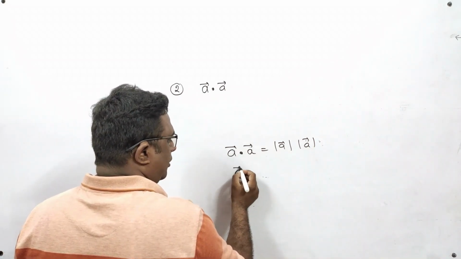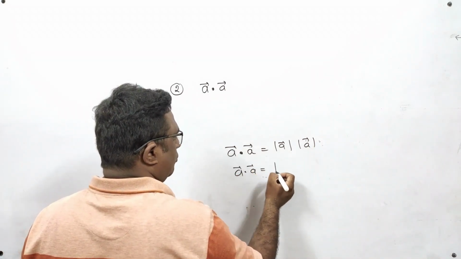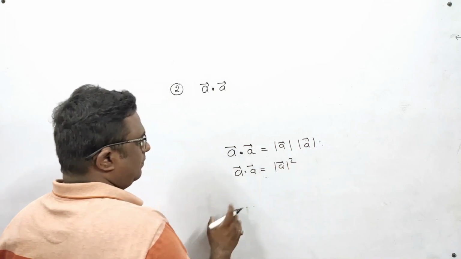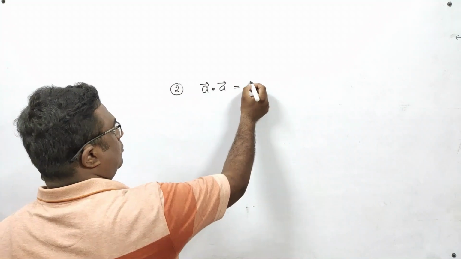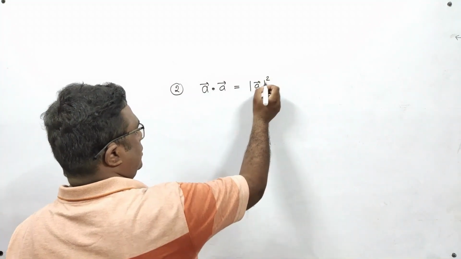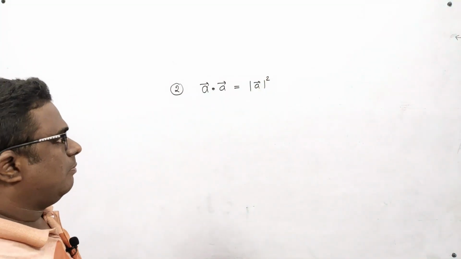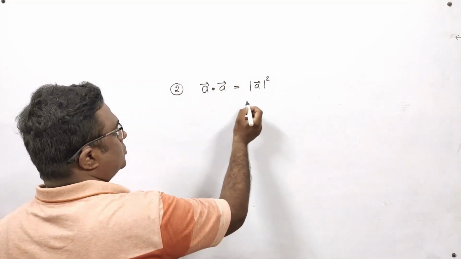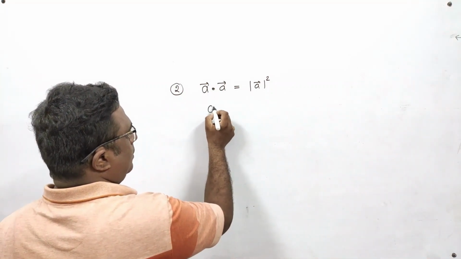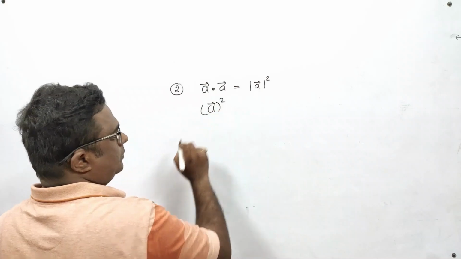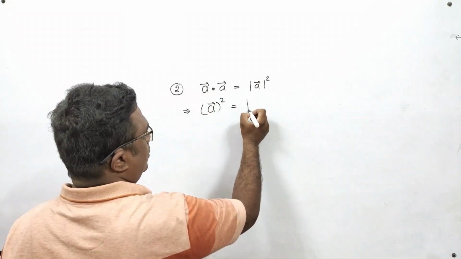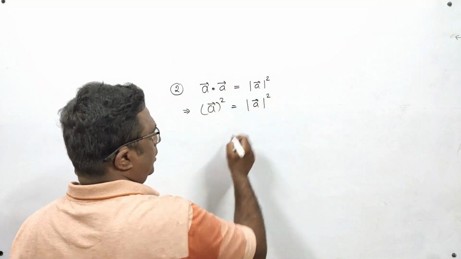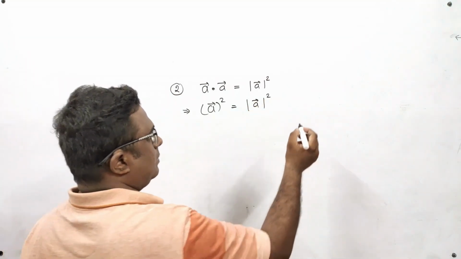So it will become a vector dot a vector is equal to magnitude a vector square. So our formula is a dot a is equal to magnitude of a vector square. You have to remember that a dot a is also denoted by a vector square.